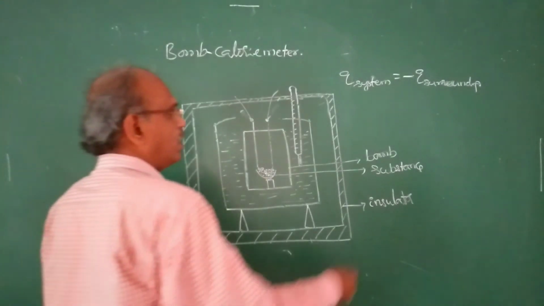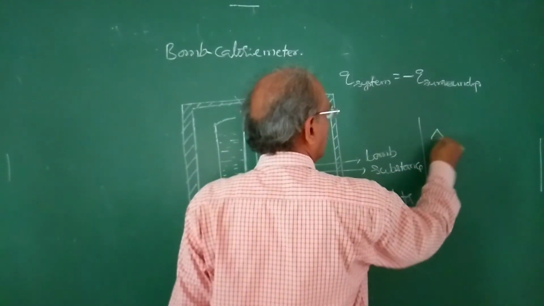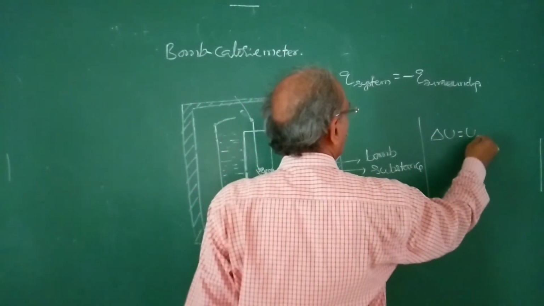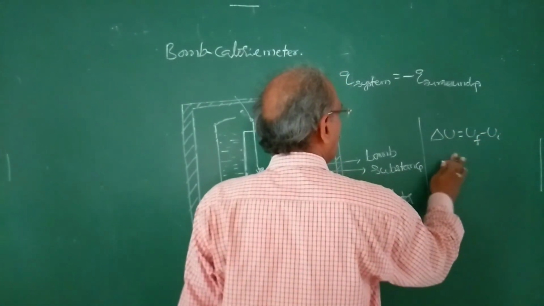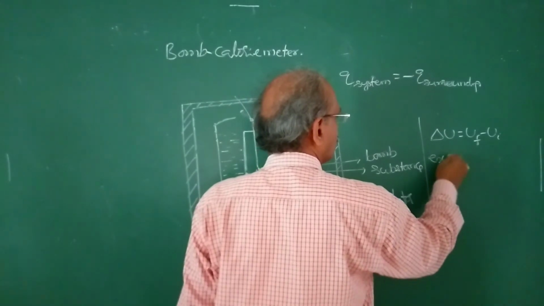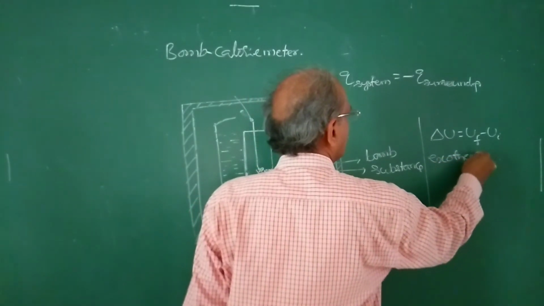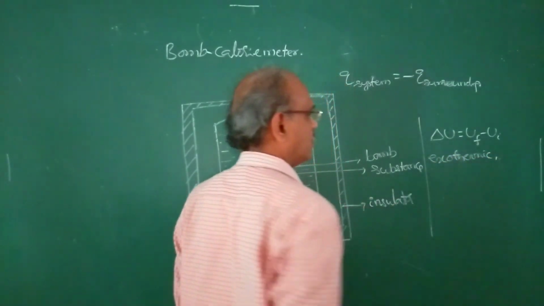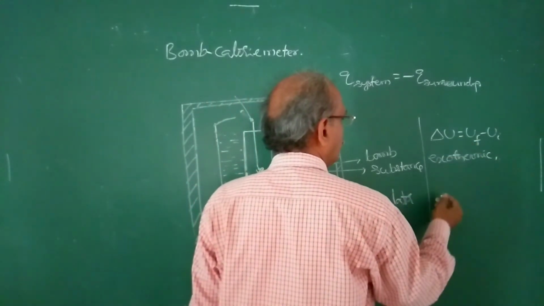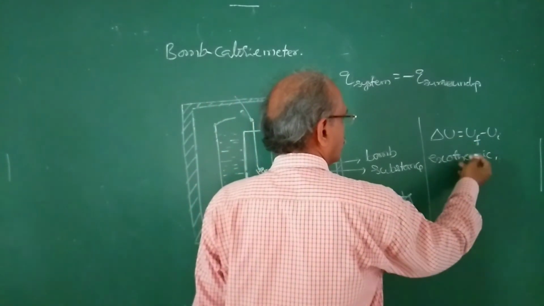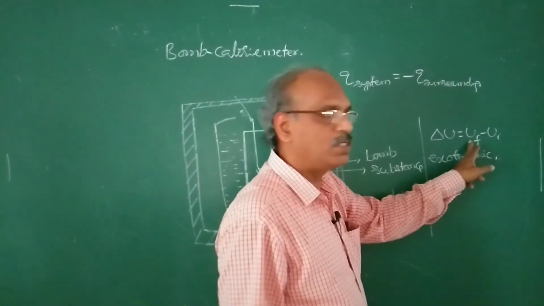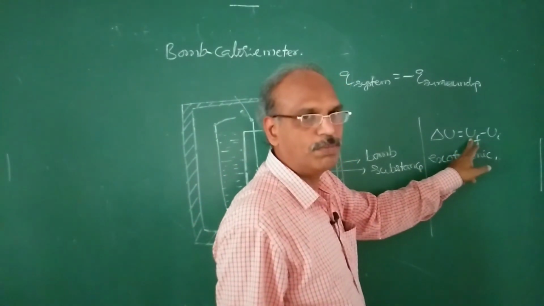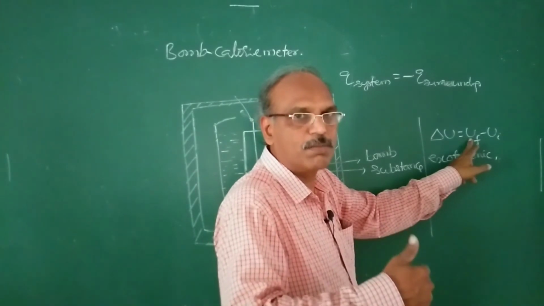For a chemical reaction, delta U is equal to U final minus U initial. If the reaction is exothermic, meaning heat energy is released, the final internal energy of the system is less, because heat is lost by the system.